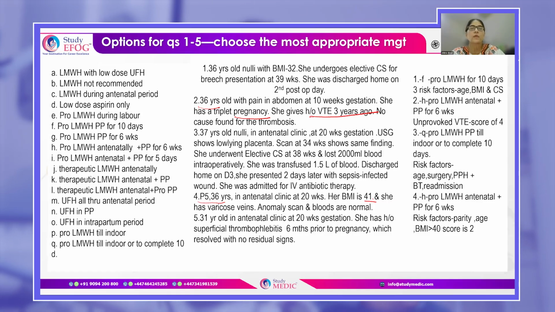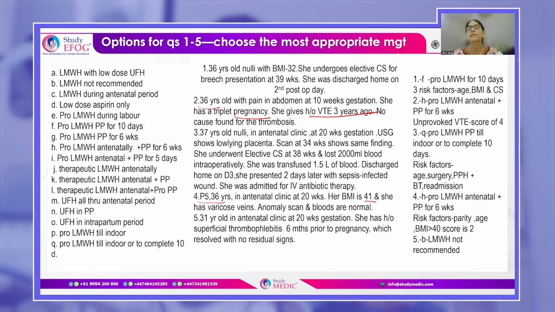Okay. Now 31-year-old at 20 weeks, and she has a history of superficial thrombophlebitis 6 months prior to pregnancy. Remember, thrombophlebitis is not an indication to give low molecular weight heparin. If she has gross varicose veins, then yes, her score would have been 1. But superficial thrombophlebitis, it is not an indication. So you will not give low molecular weight heparin for her.